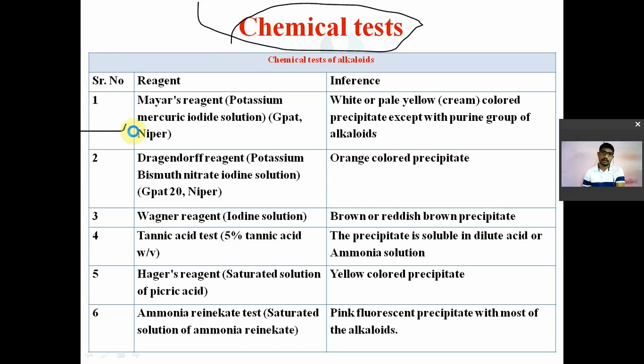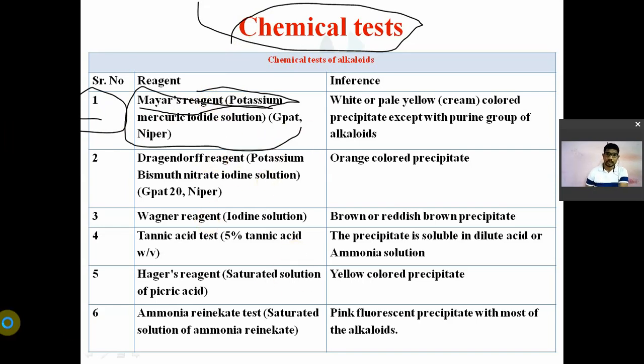Okay. Now the first test is known as Mayer's. Mayer's reagent क्या होता है आपका? Potassium mercuric iodide solution. When an alkaloid or powder of alkaloid is treated with Mayer's reagent, you will get a white or pale yellow or cream colored precipitate. So alkaloids will give this test positive.